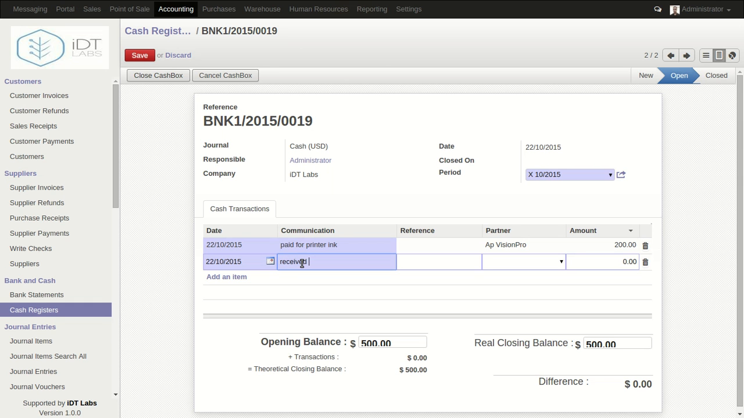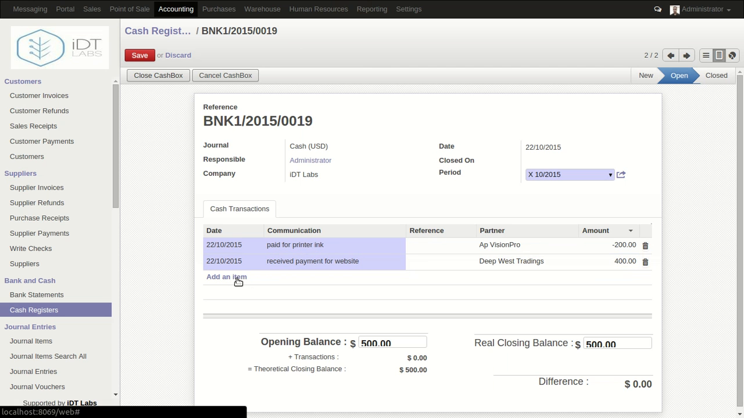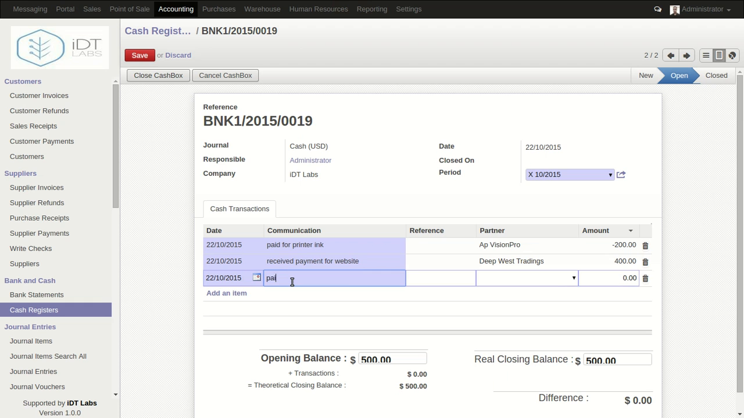Then we add another transaction, let's say payment for website. Here we're going to say minus 200 because we're actually making a payment. And here the partner is, let's say, Deposit Tradings, and the amount is $400. We add another item, let's say paid for generator maintenance.